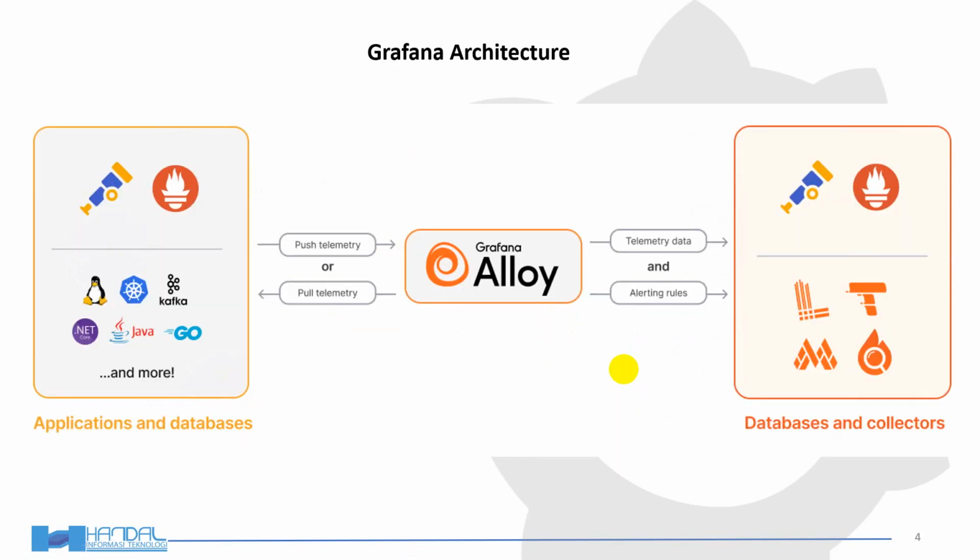And here's the Grafana architecture. From whatever observability tools you have, you can use OpenTelemetry, you can use Prometheus. Whatever your machine is, whether it's Linux, Kubernetes, Java, your application, Go, .NET Core, whatever. Graphite, and we have Grafana Alloy as well. With these we can get those metrics, those logs, those traces, and visualize them from our databases and collectors.